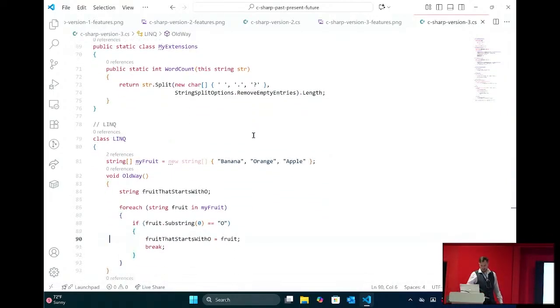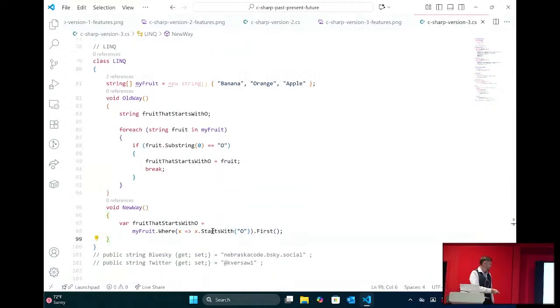So in the old days, before version 3, let's say we have an array of fruits here, and we want to go through that array of fruits and find the first fruit that starts with O and return that. This is kind of what we had to do, right? So we're using our iterator we just talked about. For each string fruit in my fruits, we go through each one, check the first letter, is it an O? If it is an O, set that variable to that fruit, and then break out of this loop.